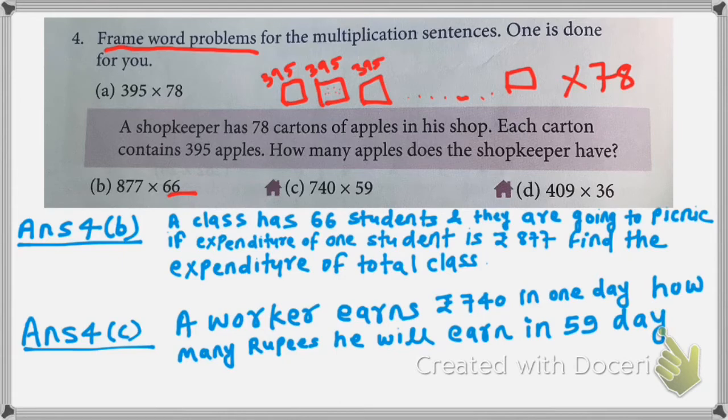Like that, students, I have formed the second word problem. For question D, you have to do that. You can select anything, 409 and 36 people or 36 days or any other thing, and you have to form a word problem. So this is your homework.